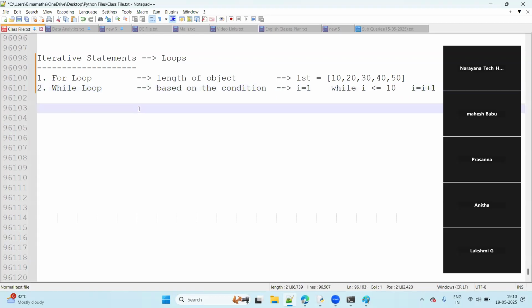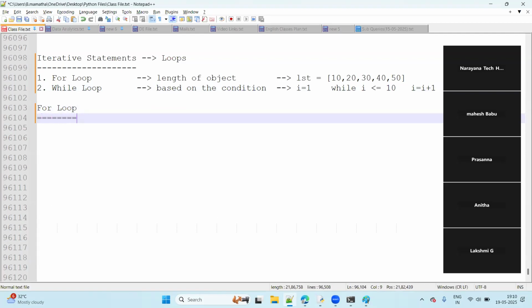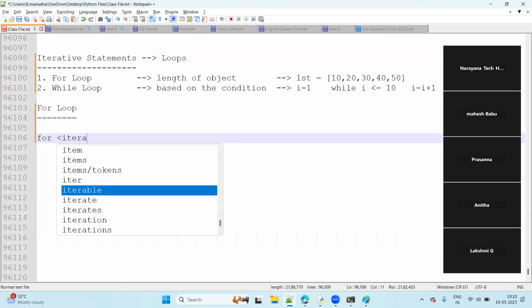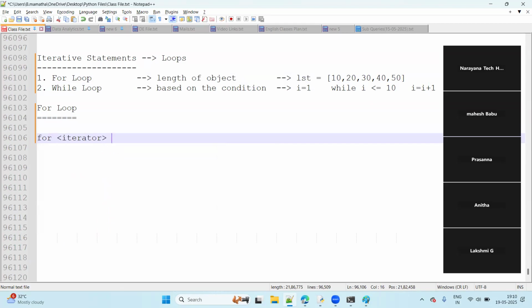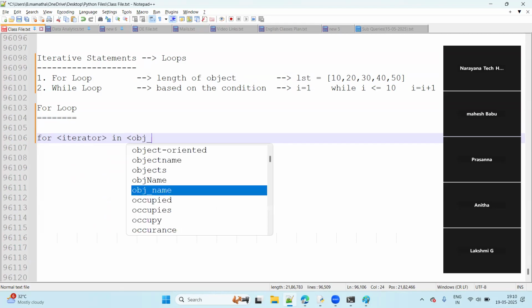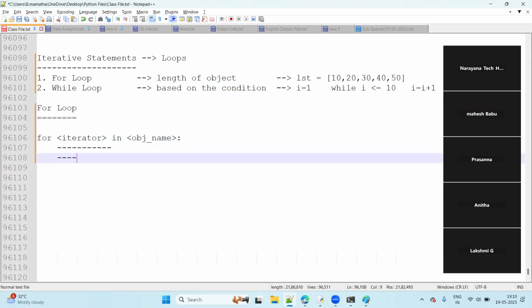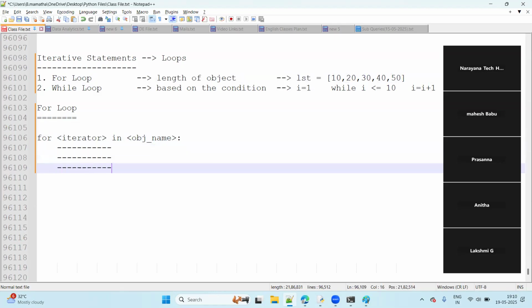Now, let's go to the examples of each one. Let's start with the for loop. The for loop is used to re-execute the same block n number of times, based on the length of the object. The syntax is for, then an iterator, then in, then one object name, colon. We take a set of statements here as a block. This is the syntax of the for loop.